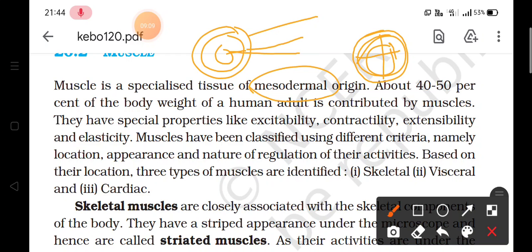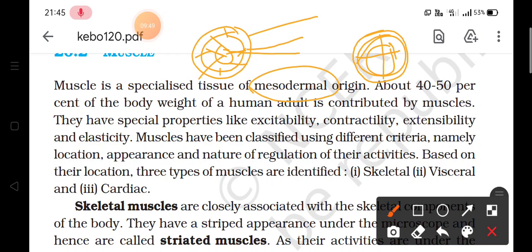So now what will happen, as these millions of cells have arranged themselves in layers during the embryo formation. After the fertilization of the egg, cells will get divided. Zygote will be converted into many celled structure. Now the cells will arrange themselves in three layers: outer layer ectoderm, inner layer endoderm, and the layer which is present in between, it is called as mesoderm. So these muscles are the specialized tissue, and they are derived from the mesodermal layer.